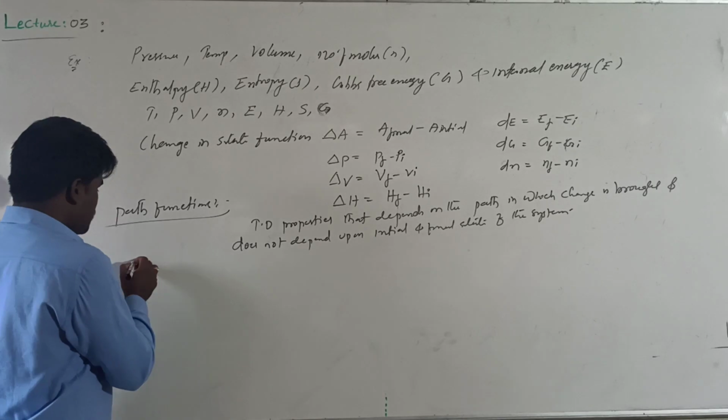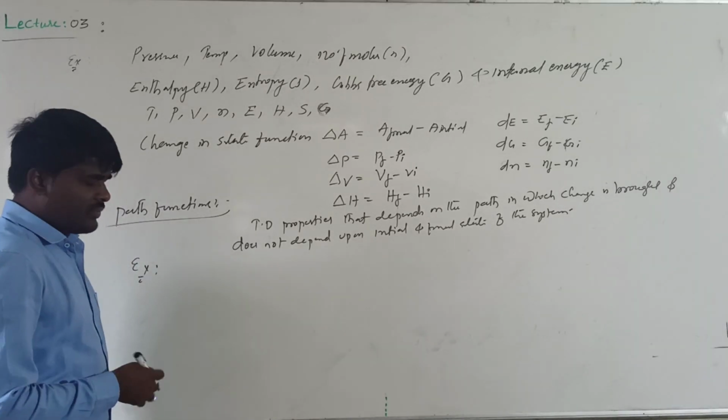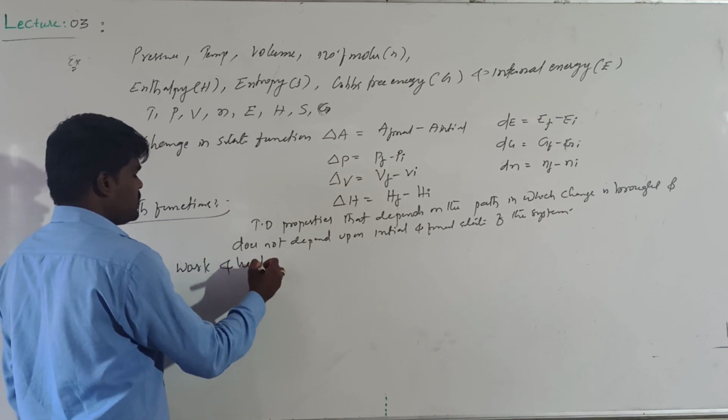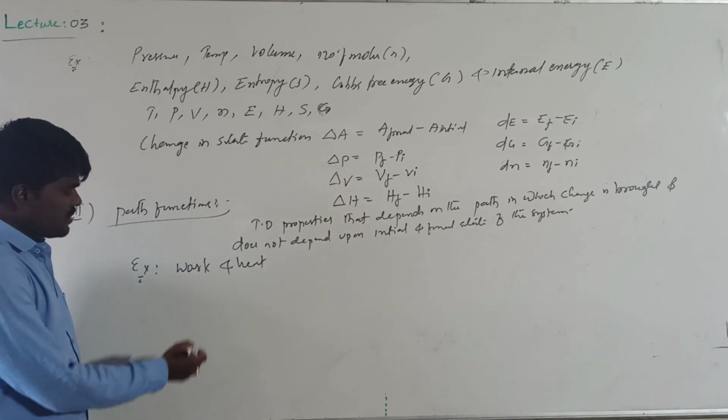There are two examples in our syllabus: work and heat are basically examples of path functions.